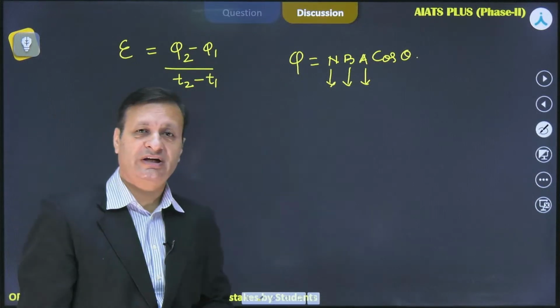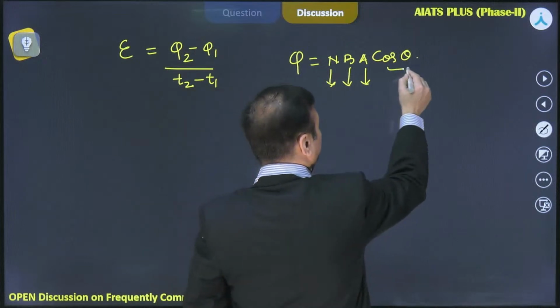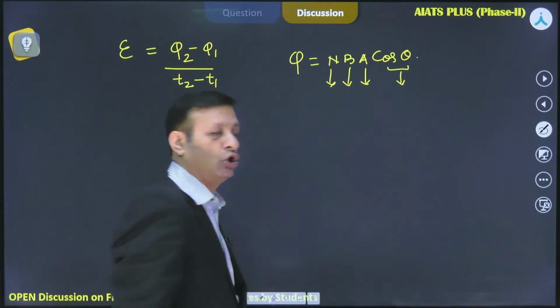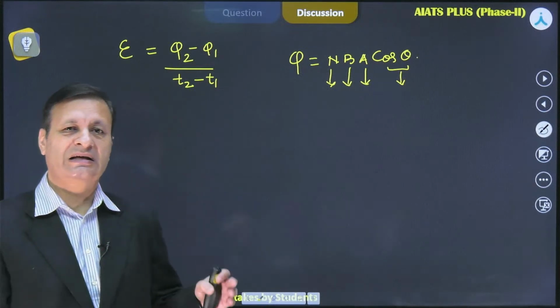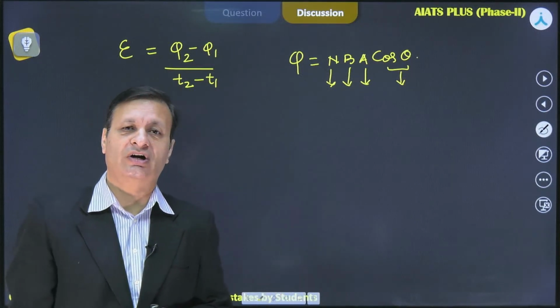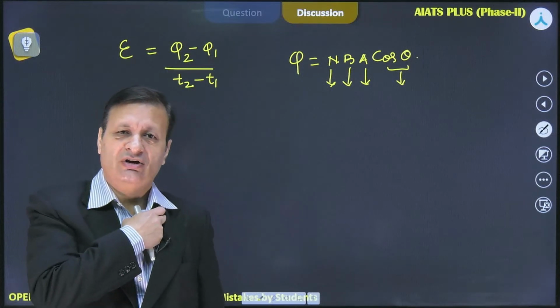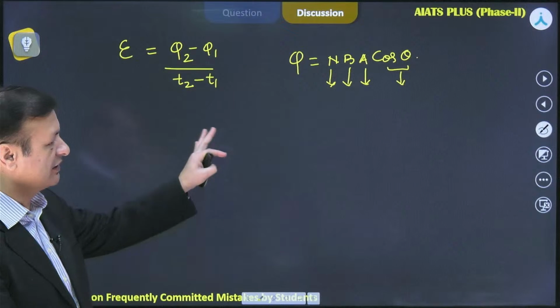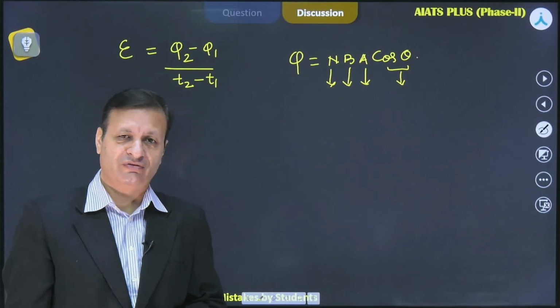So flux would get changed if you change the area, and definitely with respect to theta also. So if you change your angle, that angle we have already defined as the angle between your magnetic field and your area vector. So these are the 4 prime factors that may define the change of flux.